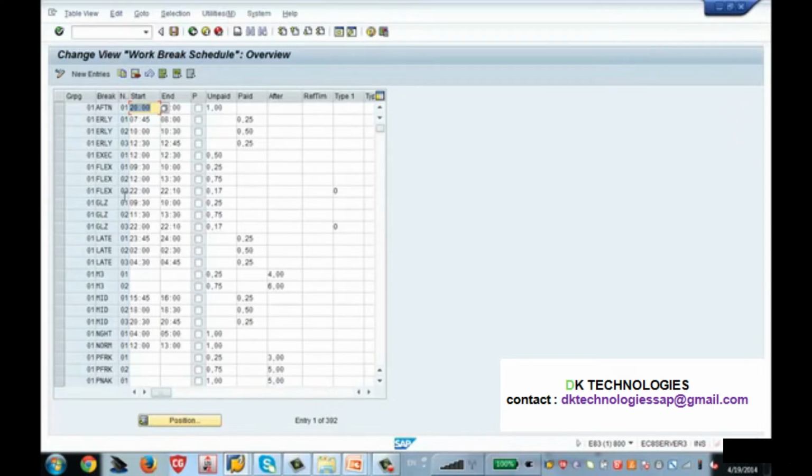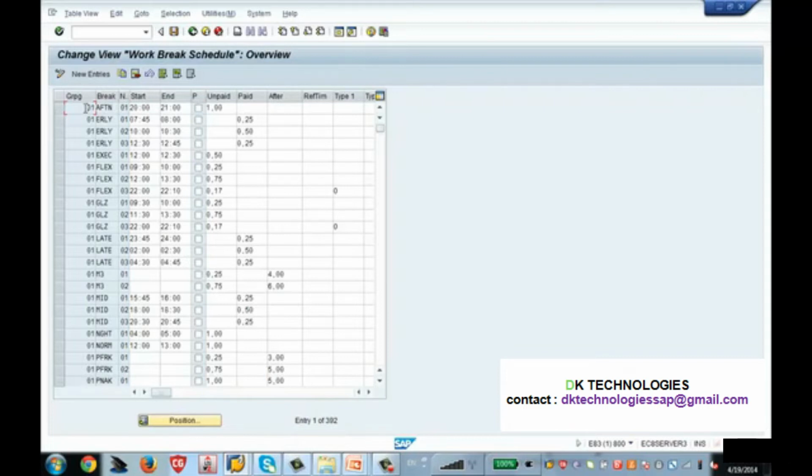So this screen came up. So you have to create new entries. When you click on new entries, you have to fill up all these details. So what are these details? The first one is the grouping of daily work schedule. If you remember the personal sub area for daily work schedule, we have created in one of the previous lectures. That grouping should be given here, because when you define the break schedule for that grouping, it means this break is applicable for all the personal sub areas who belong to that particular group.